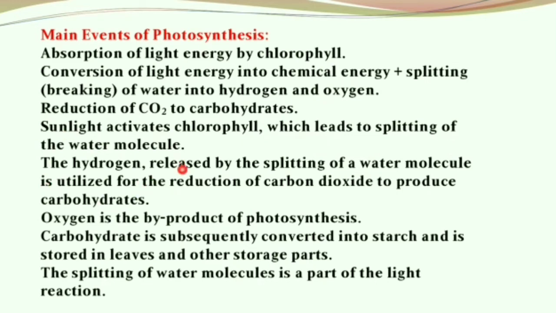The hydrogen released by the splitting of the water molecule is utilized for the reduction of carbon dioxide to produce carbohydrates. Oxygen is the byproduct of photosynthesis. Carbohydrates are subsequently converted into starch and stored in the leaves and other storage parts. The splitting of water molecules is a part of the light reaction.